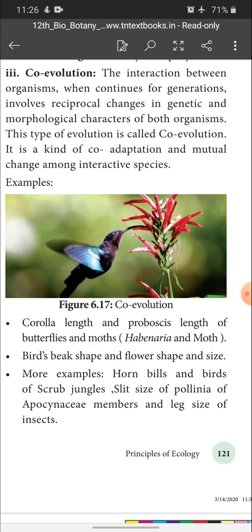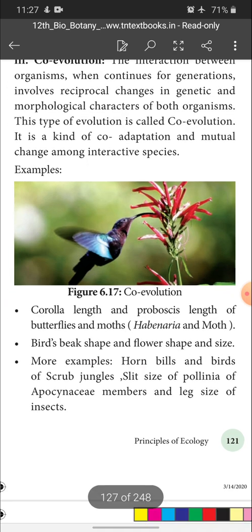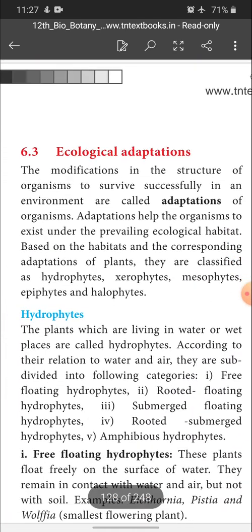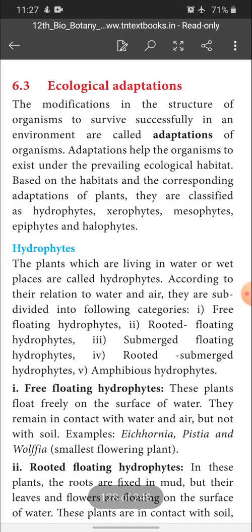When corolla length increases in a flower, the proboscis, that is the beak of butterflies and moths, also increases. Then bird's beak shape and flower shape and size: the bird's beak shape is coordinated with the flower shape and size. More examples: hornbills and birds of shrub jungles, slit size of pollinia of Apocynaceae members, and leg size of insects are examples for co-evolution. Next we are going to start with ecological adaptation.